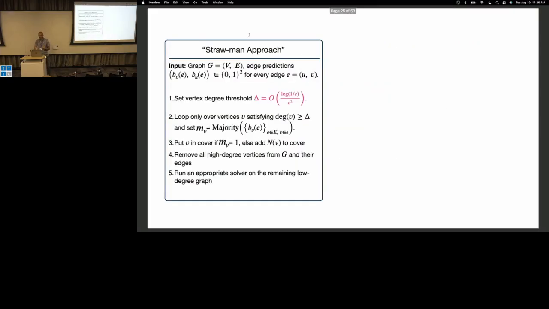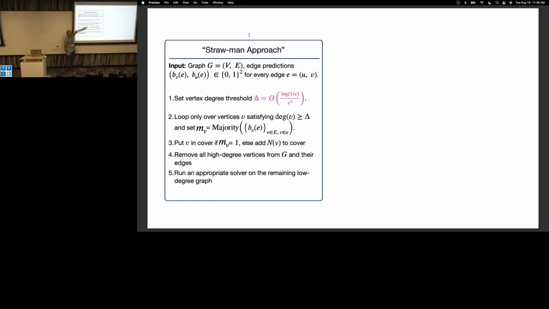Yeah. So let's start with this framework that I just talked about. And it makes sense, right? In sublinear algorithms or in sampling, we set the high degree to be 1 over epsilon squared, because that's when you start getting concentration. So let's say we fix some high degree threshold, and we do the following natural approach, right?